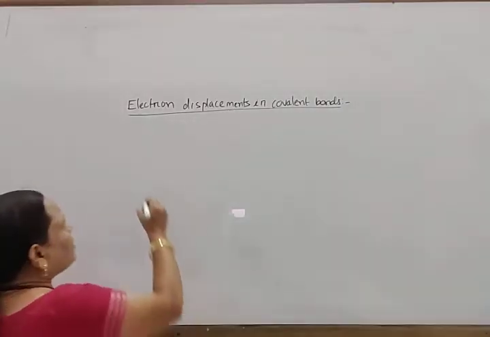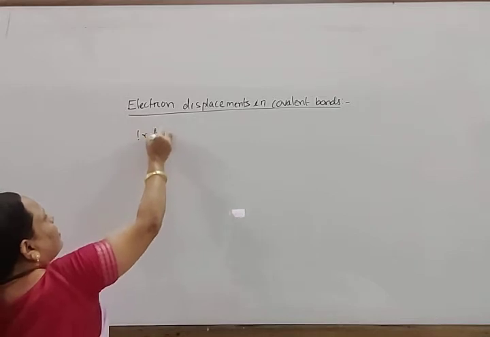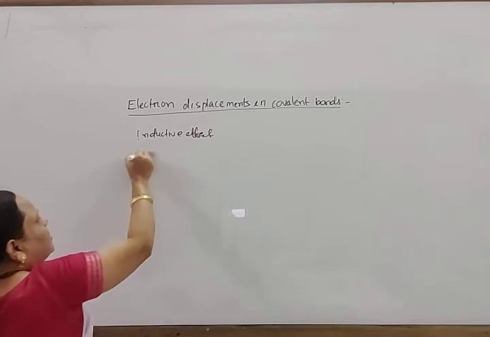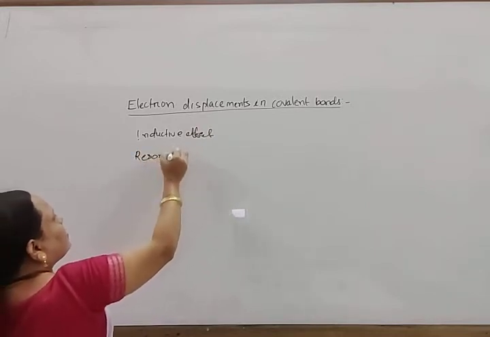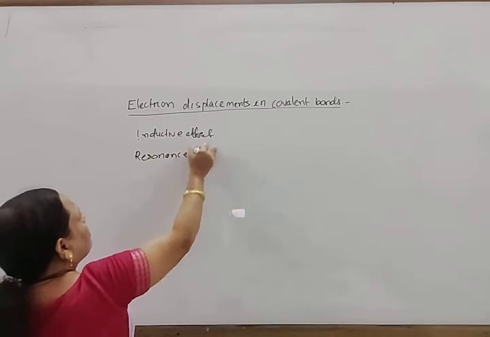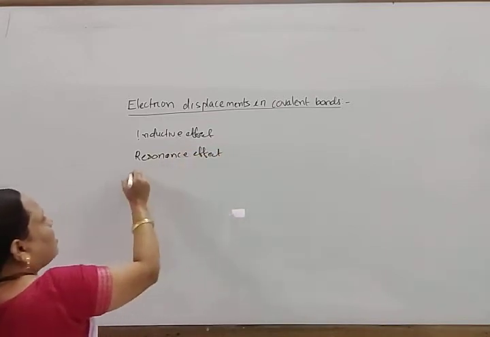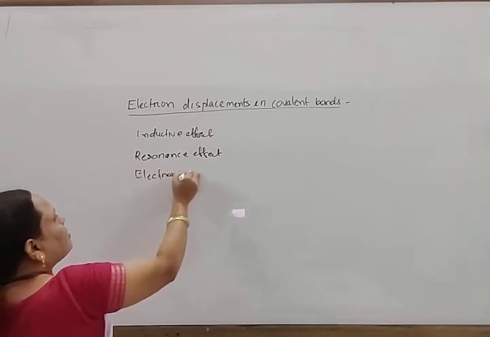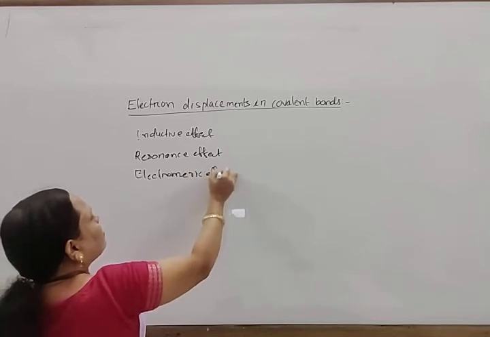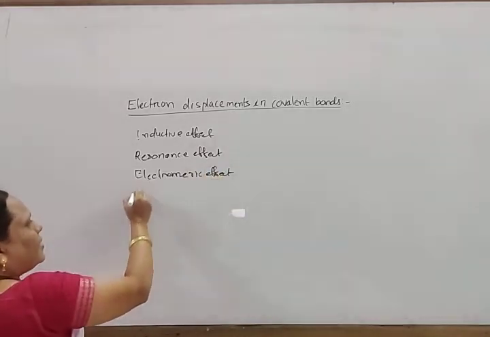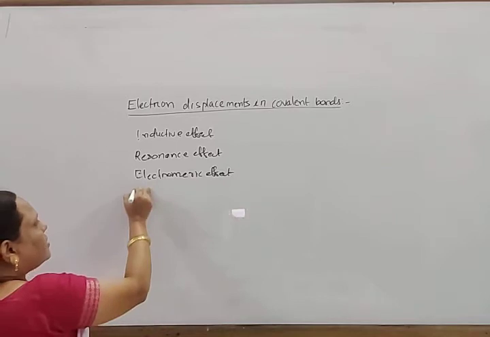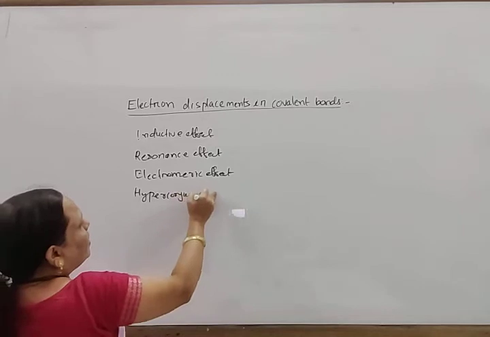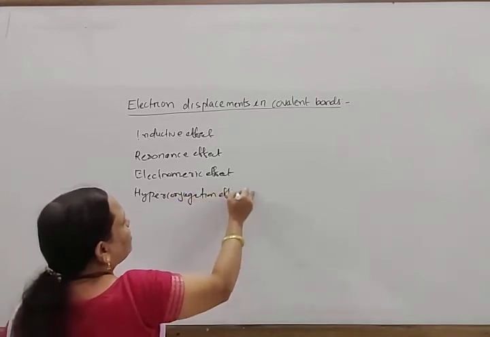They are the inductive effect, resonance effect, electromeric effect, and another known as the hyperconjugation effect.